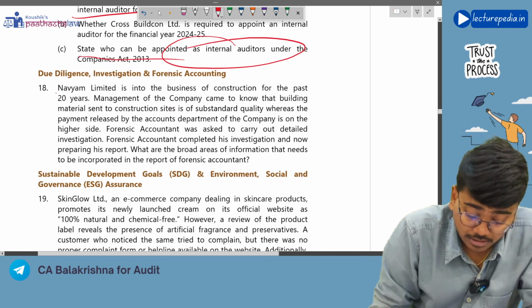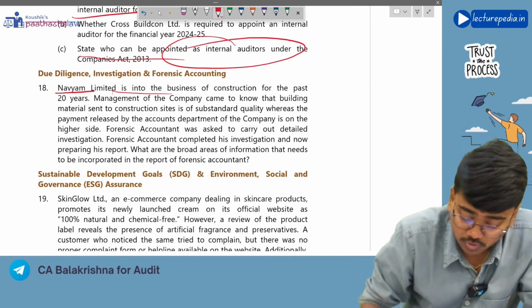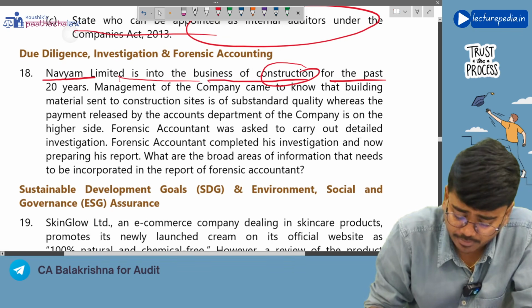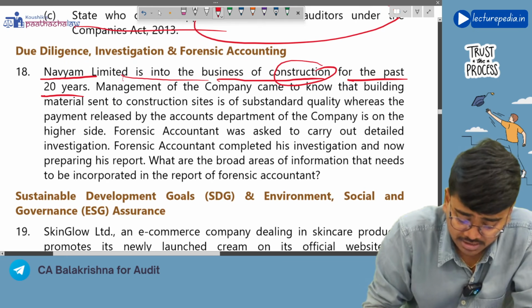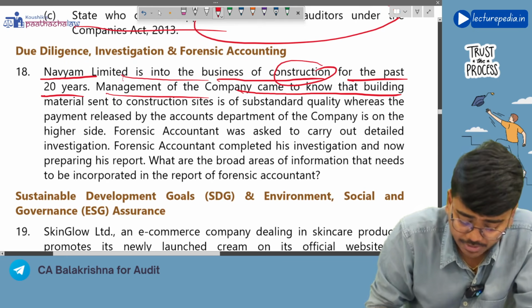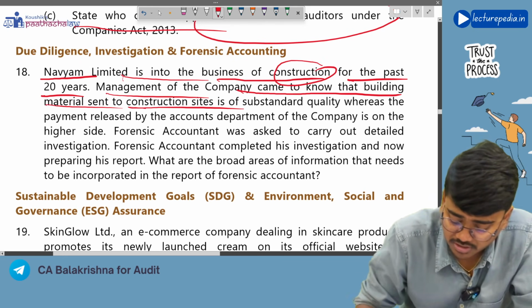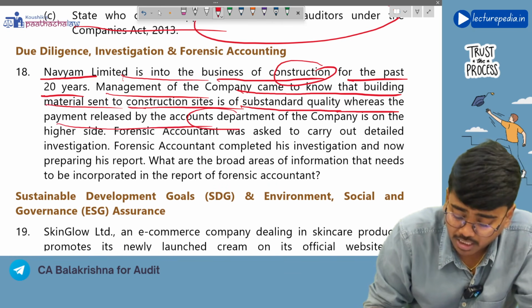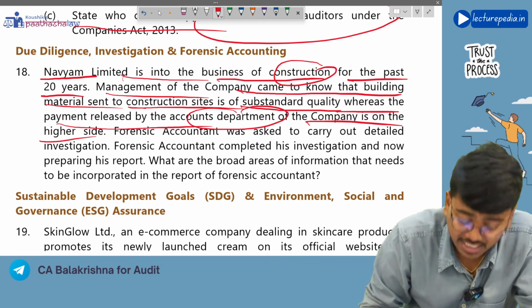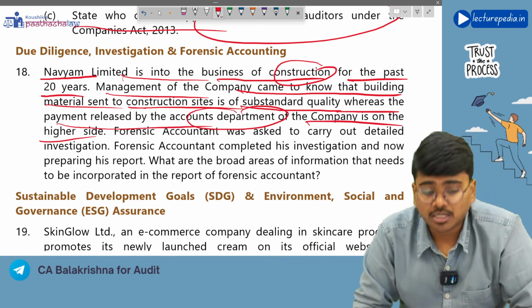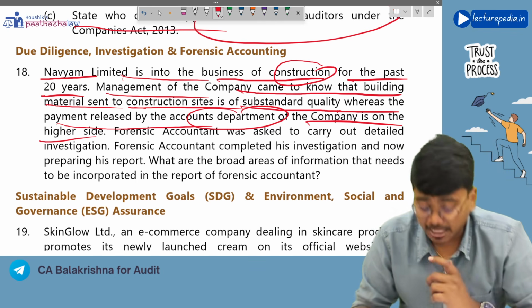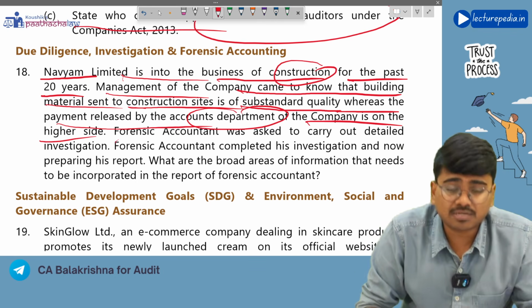Next, Navyam Limited has been in the business of construction for the past 20 years. The management of the company came to know that building materials sent to construction sites are of substandard quality, whereas the payment released by the accounts department of the company is on the higher side. So you are buying low quality goods, but you are making high payment. So there is some fraud going on.